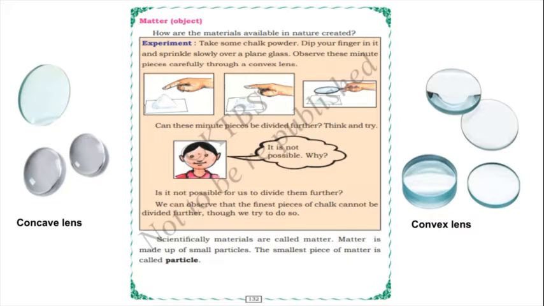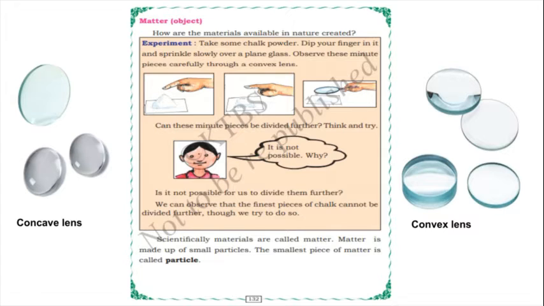We can observe that the finest pieces of chalk cannot be divided further. We have already made it into powder, and we can observe the finest pieces of chalk through this convex lens. Though we try to do so, we can observe that the finest pieces of chalk cannot be divided further. So scientifically, materials are called matter, isn't it?